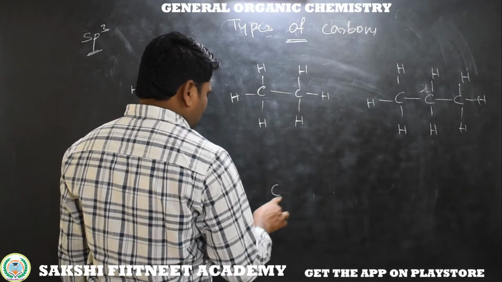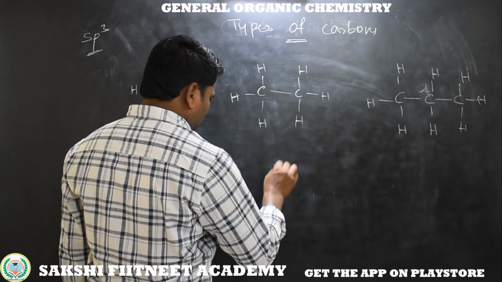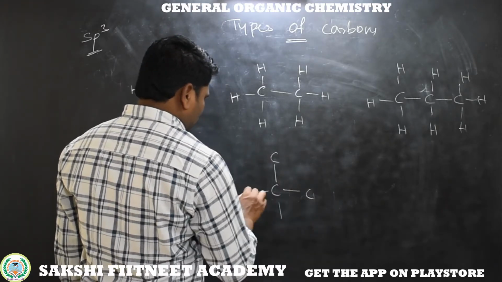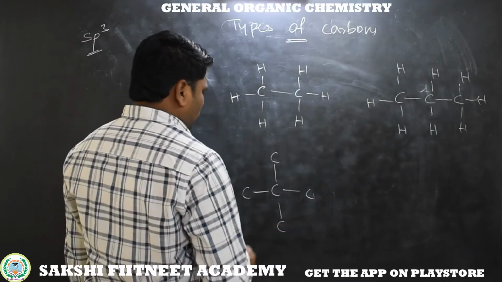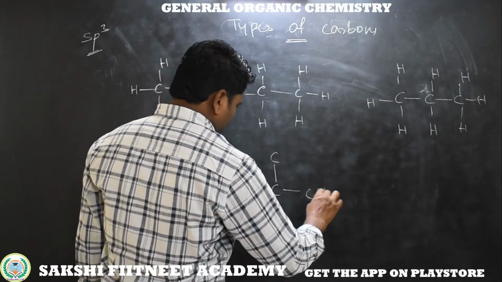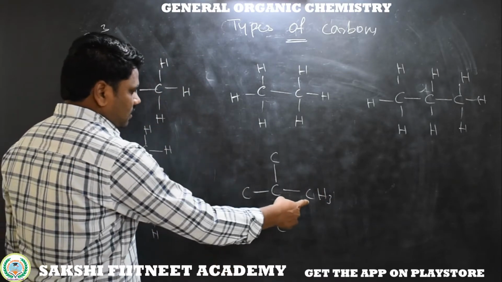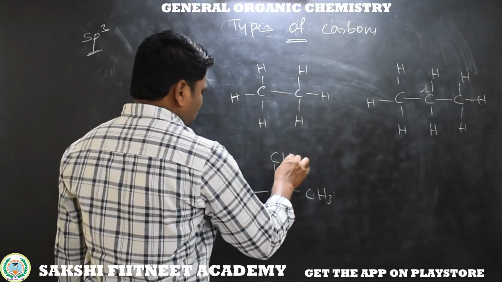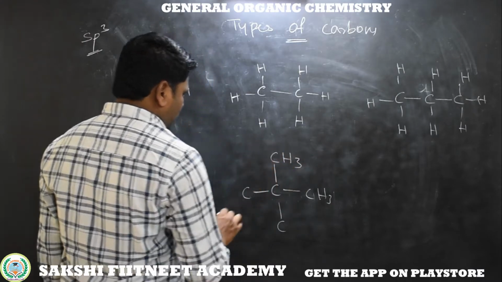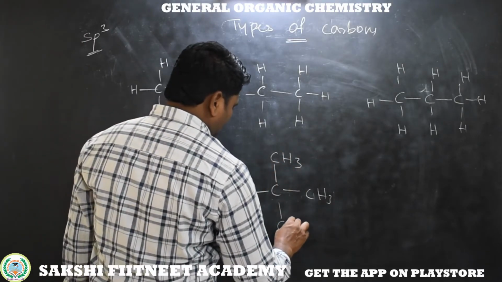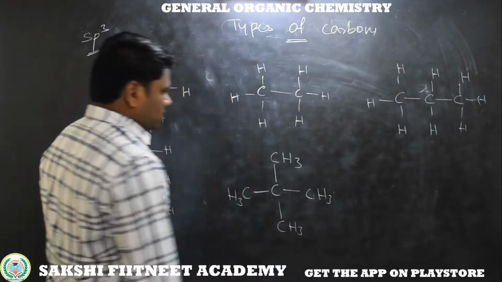Next, this is the carbon we are studying. This carbon is bonded to four carbons with four different groups, CH3. I am directly writing CH3: this carbon is bonded to three hydrogens, and each of the other carbons is bonded to three hydrogens.